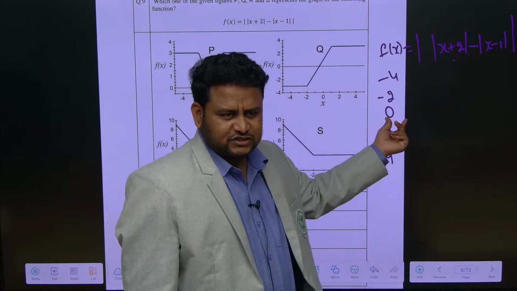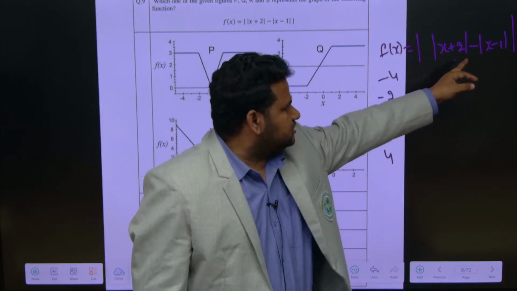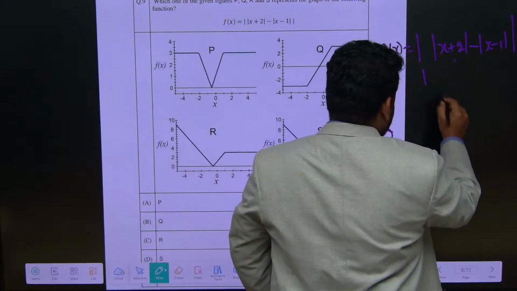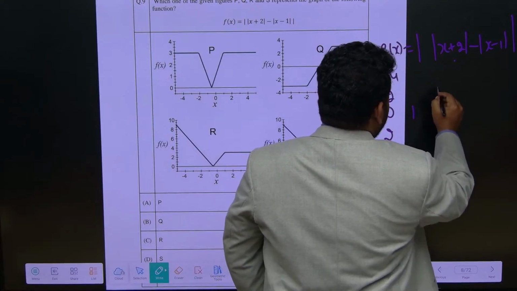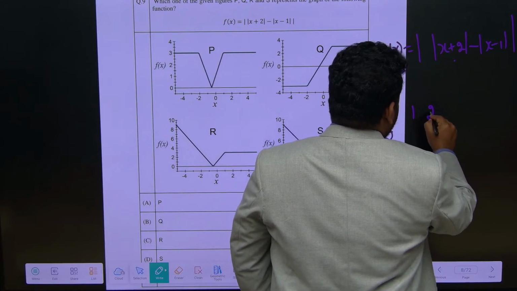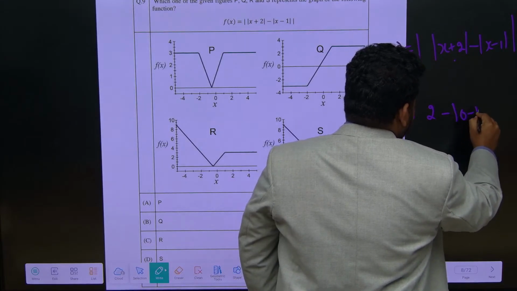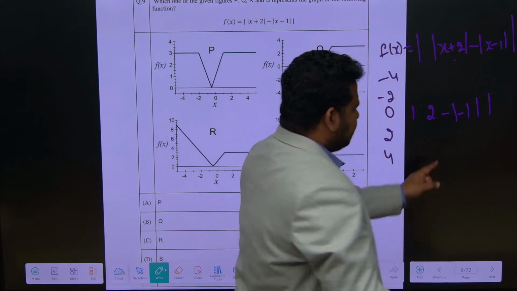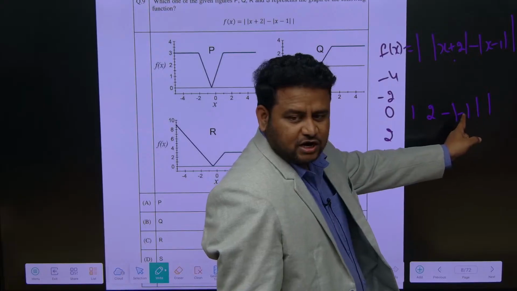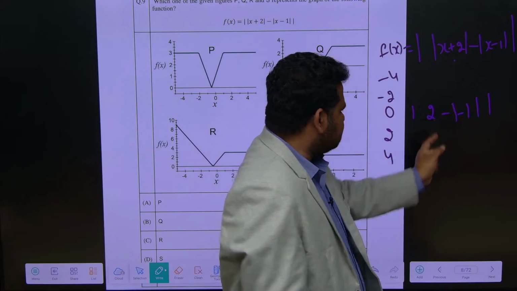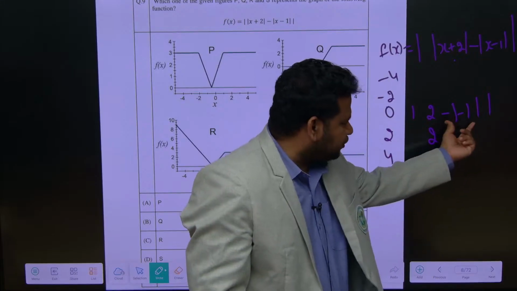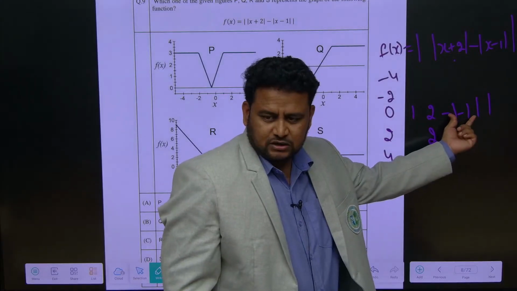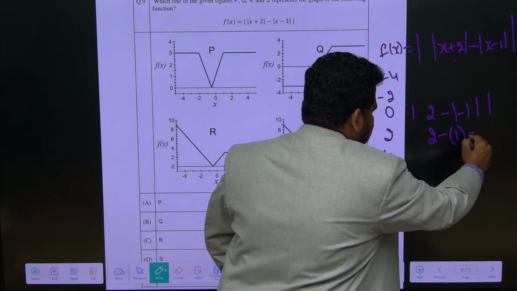Or let me take 0 first, an easy value. If x is 0, the first part becomes 0 plus 2, which is 2. Then 0 minus 1 is minus 1, and with the modulus it will not stay minus, it becomes plus 1. So 2 modulus, if you remove it, is 2, and this becomes 2 minus 1, which is 1.